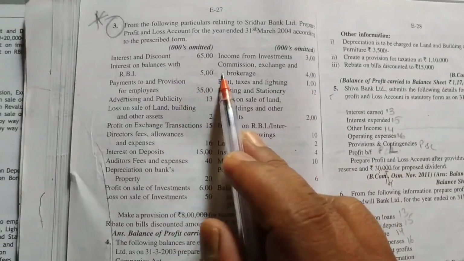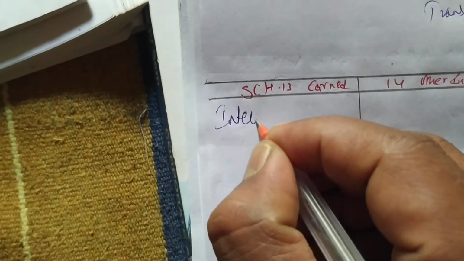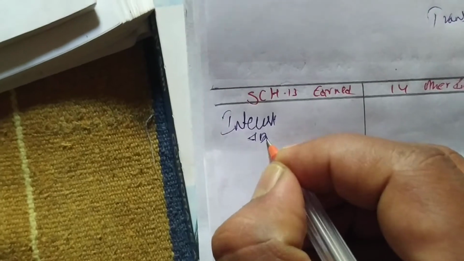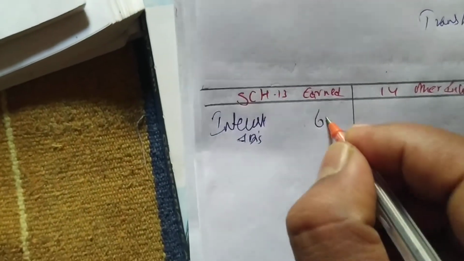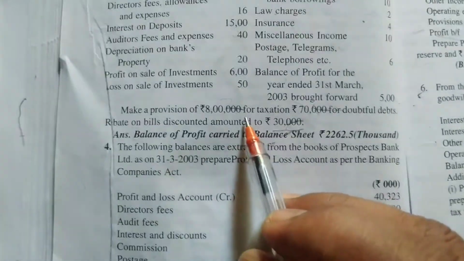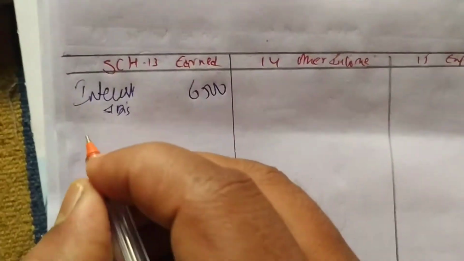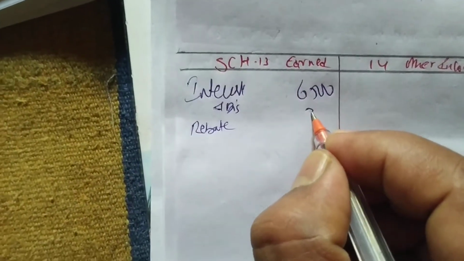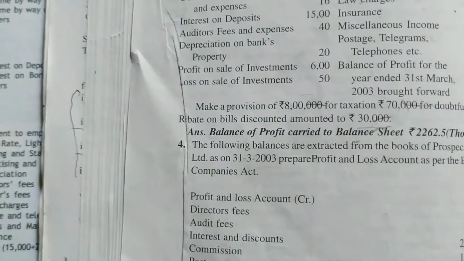So first is interest on discount, so that is interest earned. So we'll write under interest earned, interest and discount. How much is that? 6500. From that we have to deduct this rebate. How much rebate? 30. We have to deduct rebate 30 here as adjustment. Okay, directly I'm doing it first.